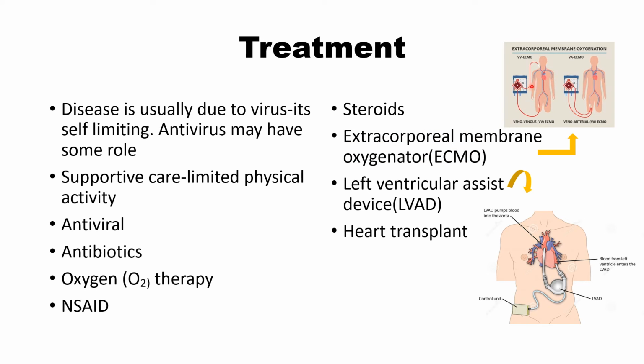This is ECMO. Here blood is oxygenated, and this is a motor, and this motor will get blood from the vein and artery, and it will pump blood to the heart. Through the vein it will pump oxygenated blood to the heart, and this ECMO machine will keep patients alive till a heart is available for transplant.